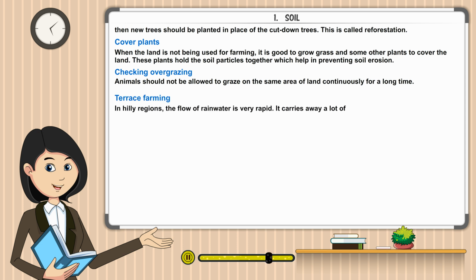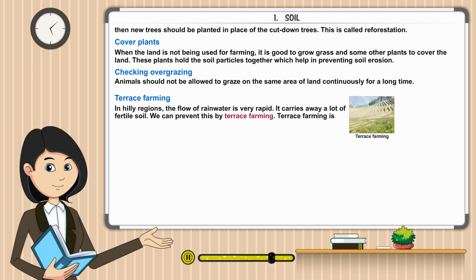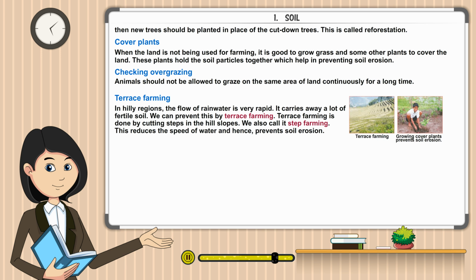Terrace farming. In hilly regions, the flow of rainwater is very rapid. It carries away a lot of fertile soil. We can prevent this by terrace farming. Terrace farming is done by cutting steps in the hill slopes. We also call it step farming. This reduces the speed of water and hence prevents soil erosion.